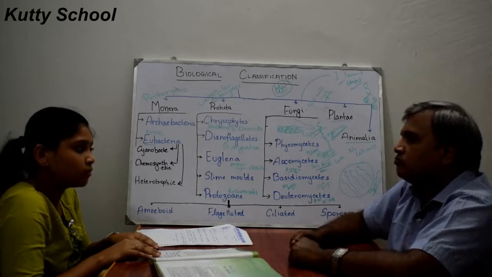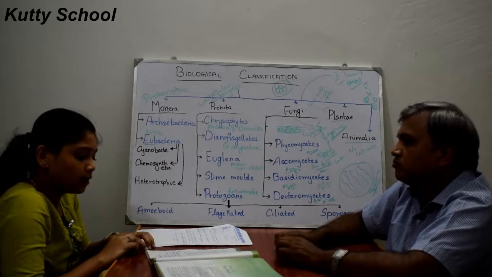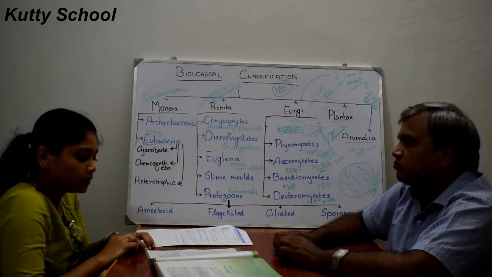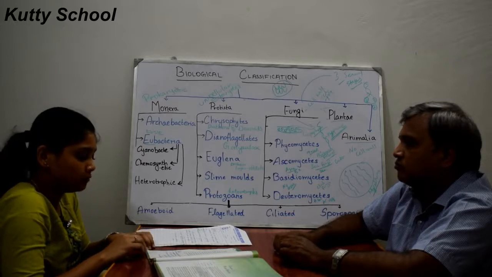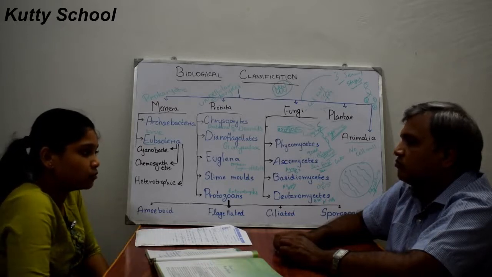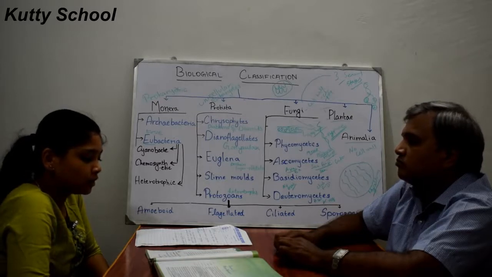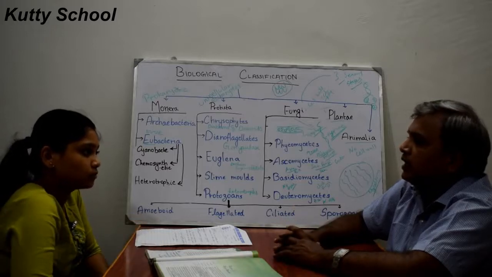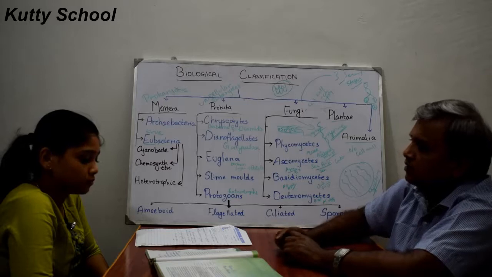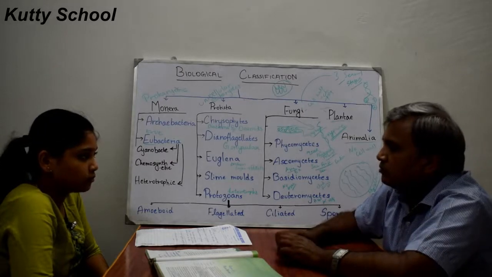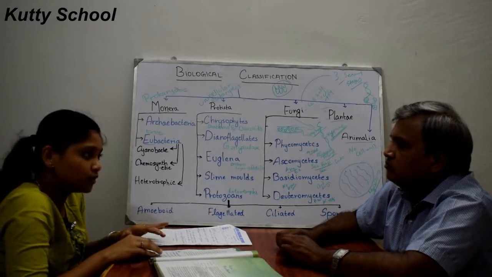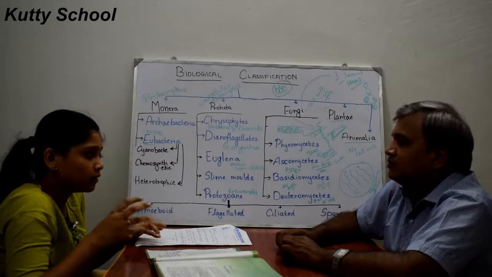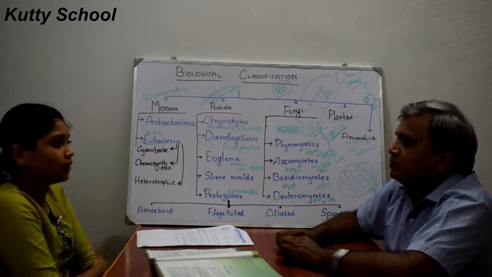Diseases of prions are, for example, bovine spongiform encephalopathy, BSE, which is an example of a disease caused by prions. It occurs in cattle. This disease is also known as mad cow disease. Why is it called mad cow? Maybe these prions cause neurological diseases, maybe some disorder in the nerve signals.